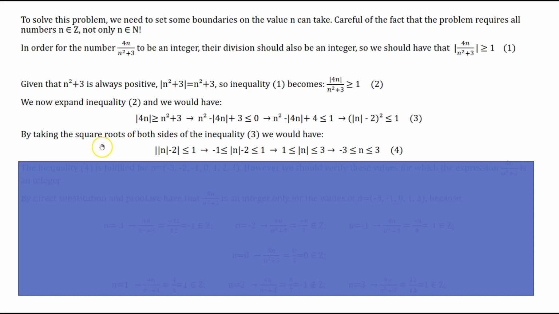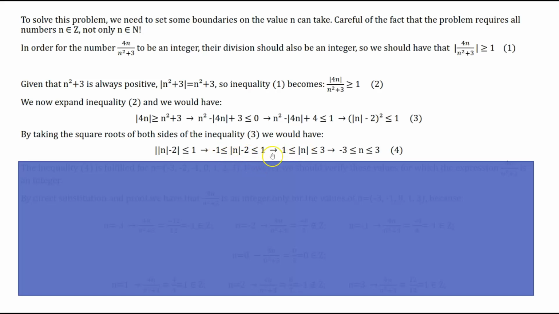Then we take the square roots of both sides of inequality 3, in order to have that the absolute value of n minus 2 is smaller or equal to 1, which would bring that the absolute value of n minus 2 is greater or equal to minus 1 and smaller or equal to 1 on the other side. These are the boundaries of this expression.